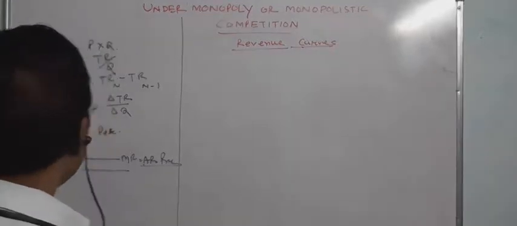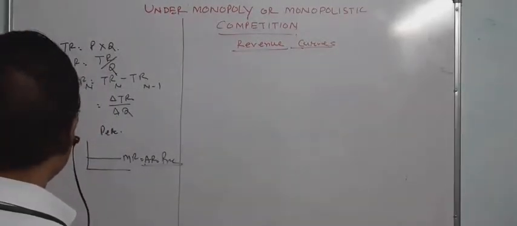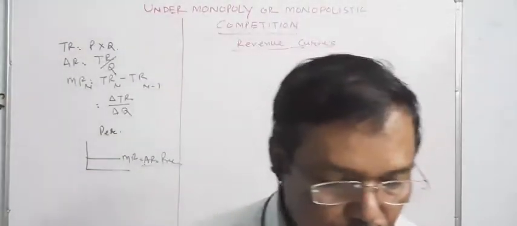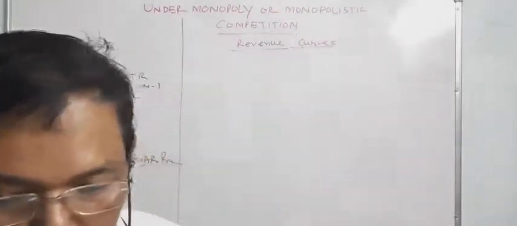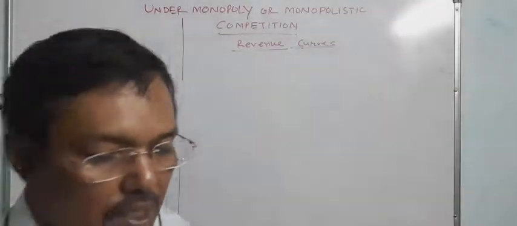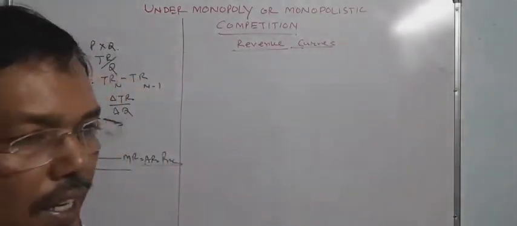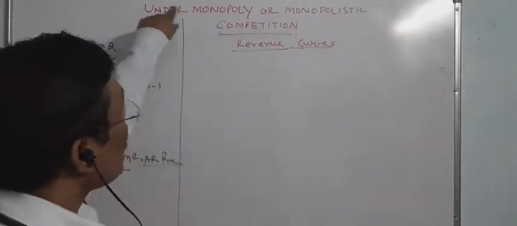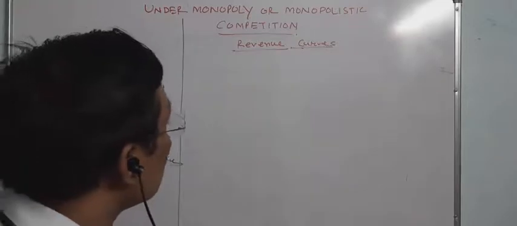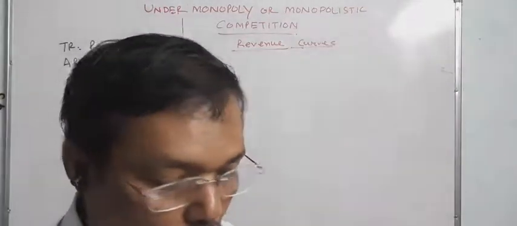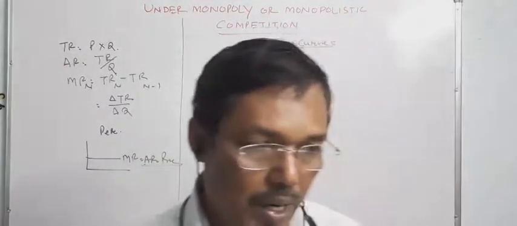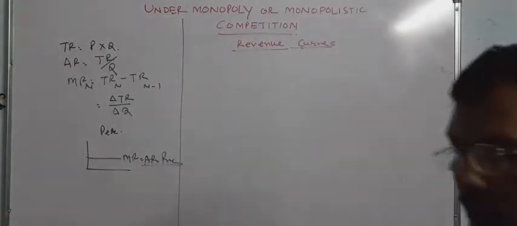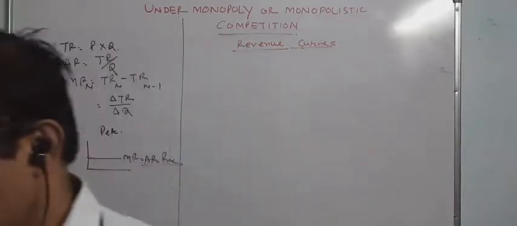These are the TR, MR, AR and the shape of MR, AR and price. Before we start the relationship between TR, AR, MR, we must know what defines the revenue curves under monopoly and monopolistic competition. Dear students, the market we are looking at now is called the monopolistic competition market.